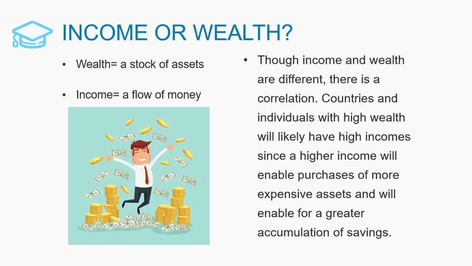Income or wealth. Wealth is a stock of assets, so is the total value of all the assets owned by individuals or firms in an economy. This includes all the things people own, such as actual money, for example savings, and physical possessions such as houses and cars. Income, however, is a flow of money they receive, for example money for working or interest on savings. One way to view wealth is as a stockpile of resources that aren't currently being used in the circular flow, but could be used later on.